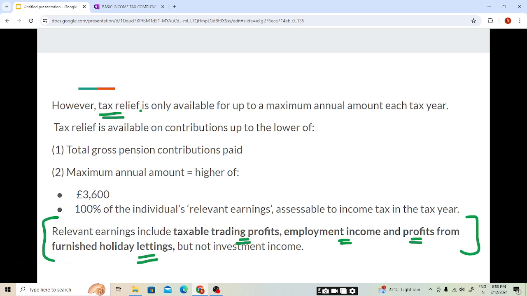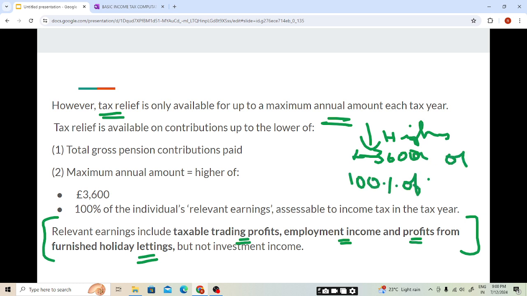So the tax relief is available only up to the maximum annual amount. The maximum annual amount is the higher of two things: 3,600 pounds, or, students, 100% of relevant earning assessable to income tax in the tax year. Now, let's take an example.